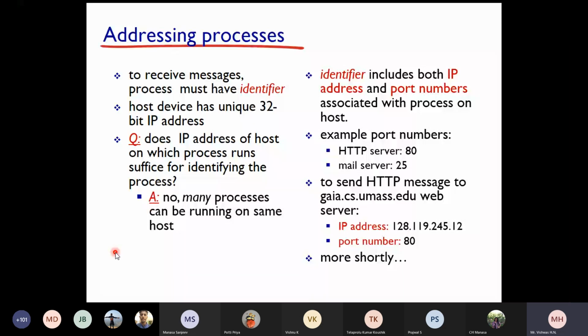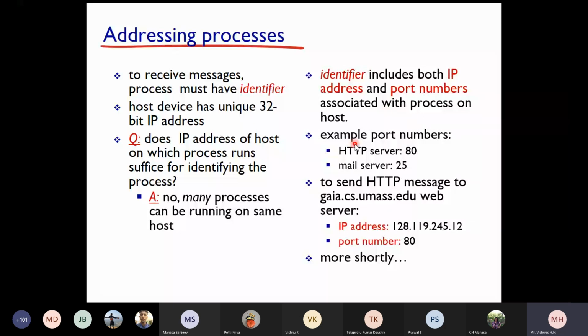Very important, students. You can ask, sir, there might be multiple processes running in a particular system, and those processes send information to different servers. Then the IP address of those requests remains the same, so globally that request will look like a unique one. But how do you differentiate it? By adding a port number to it. Is that clear? The identifier includes both the IP address and the port number associated with the process on the host.